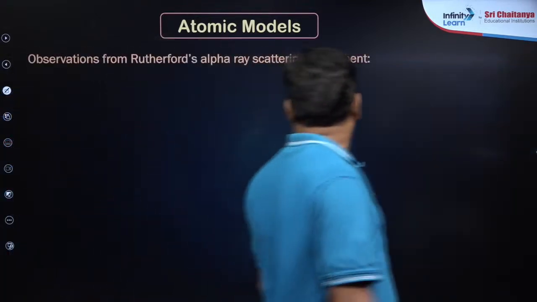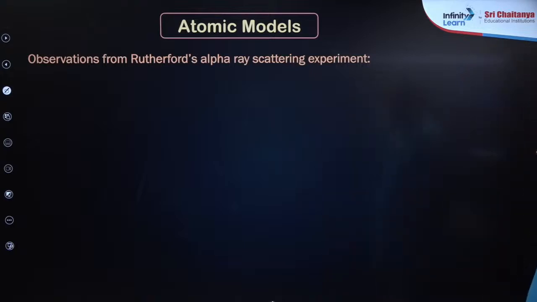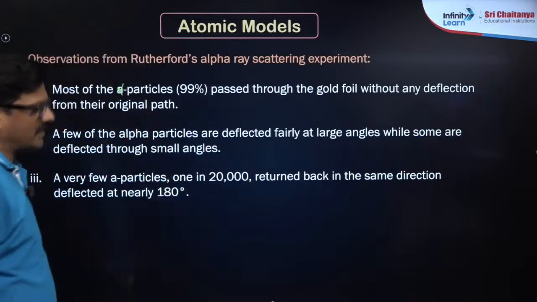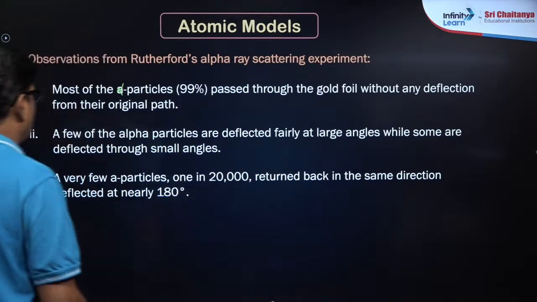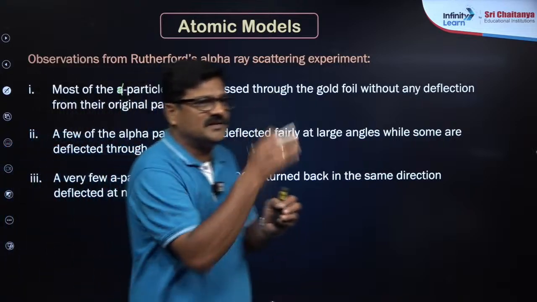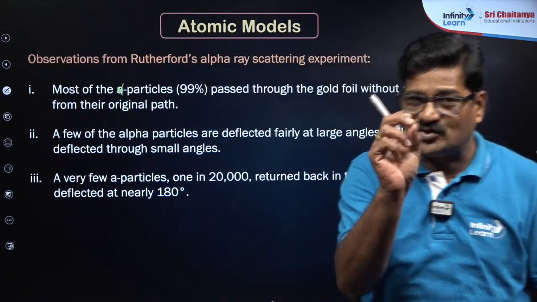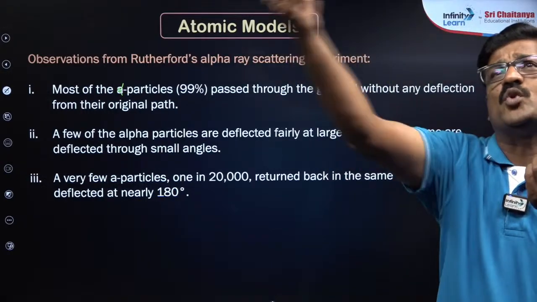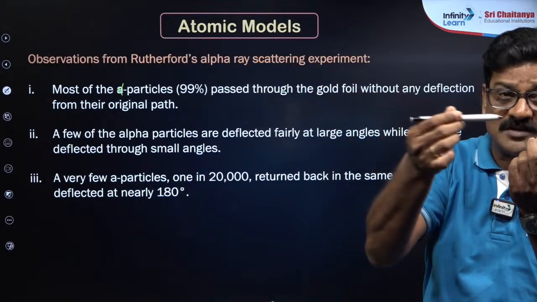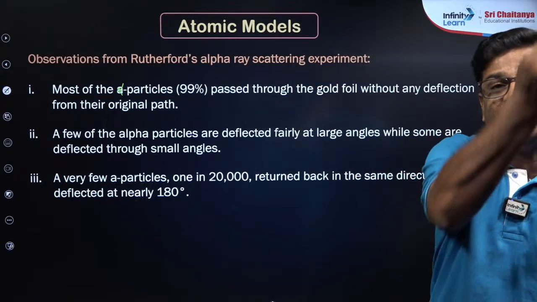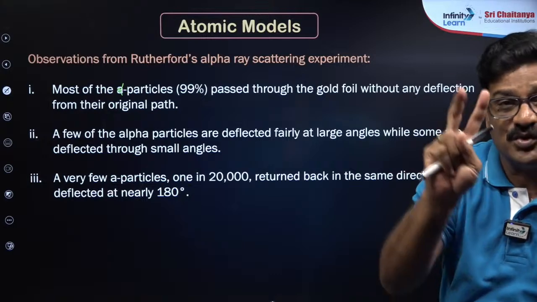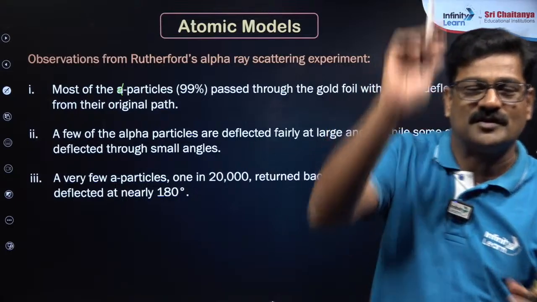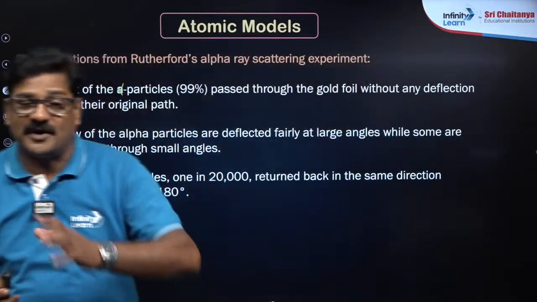है ना बेटा? So that is given here, observations of the Rutherford alpha ray scattering experiment. So most of the alpha particles pass through the gold foil, and a few alpha particles are थोड़ा सा deflect कर रहे हैं, क्योंकि ये nucleus जो है ना, that contains positive charge. If the alpha particle is going like this, it is going like this. अगर alpha particle nucleus के नजदीक में आता है, थोड़ा सा डिफ्लेक्शन कर रहे हैं, क्योंकि ये अल्फा पार्टिकल has 2 यूनिट्स पॉजिटिव चार्ज, न्यूक्लियस को भी पॉजिटिव चार्ज है. सो दैट पॉजिटिव चार्ज रिपल्शन करके आपका डिफ्लेक्शन हो रहा है.